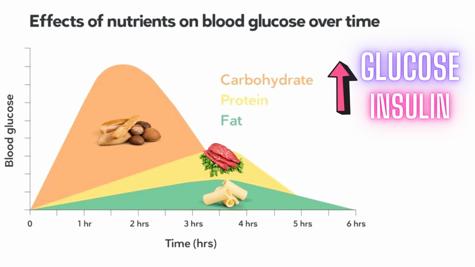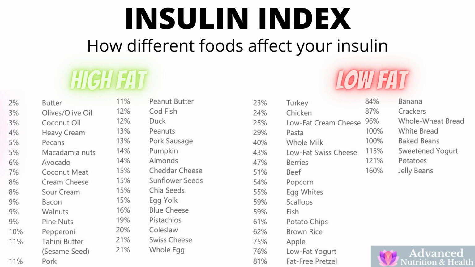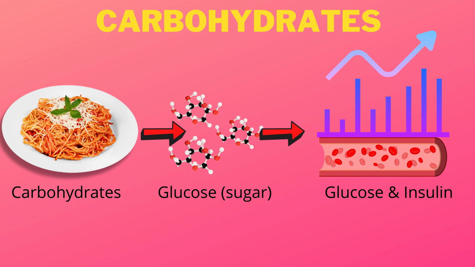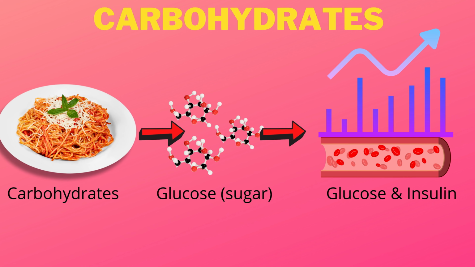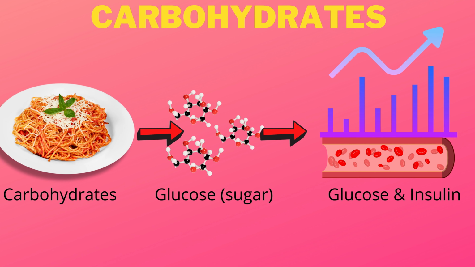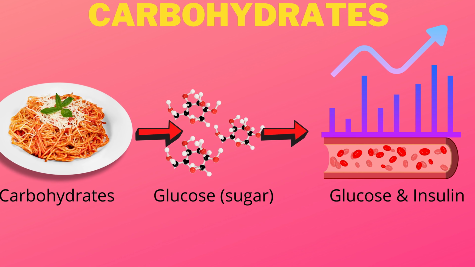To answer this, let's look at the second camp, which states that not fat, but carbs cause insulin resistance. I mentioned earlier that different foods have different effects on our insulin. As a general rule, high carbohydrate foods have the highest blood glucose and insulin response. That's because foods high in carbohydrates are broken down into glucose. This glucose requires insulin so that it could enter the cells.